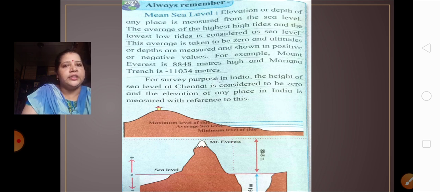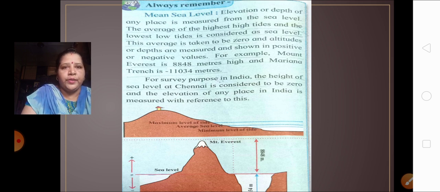In the starting of the lesson we have seen how the mountains and the ocean floor are measured with the help of negative and positive numbers, while the mean sea level was 0, correct?